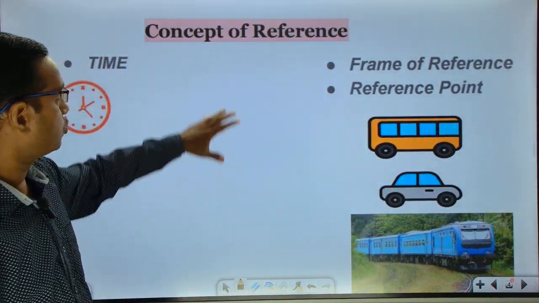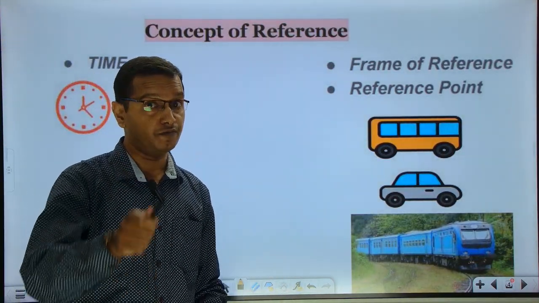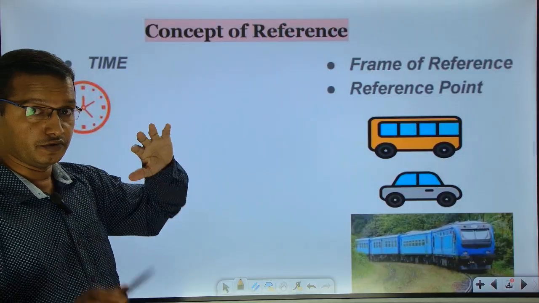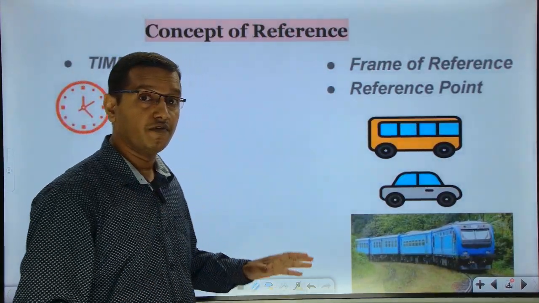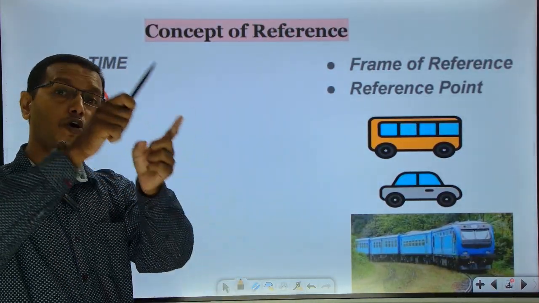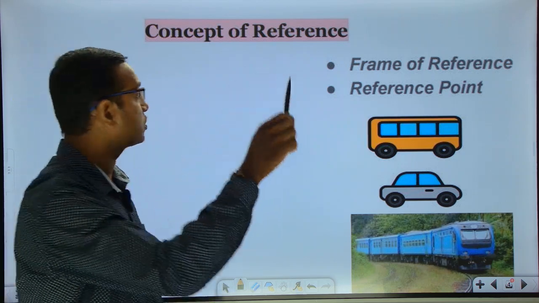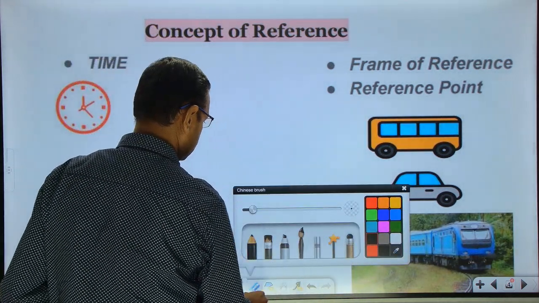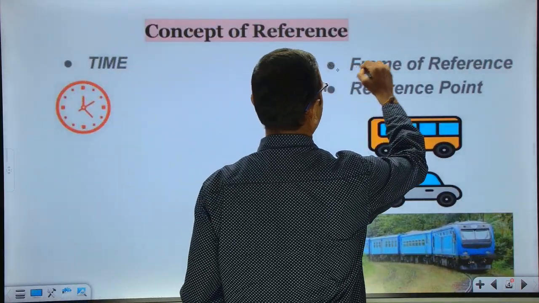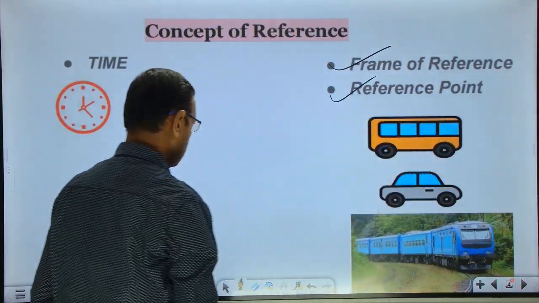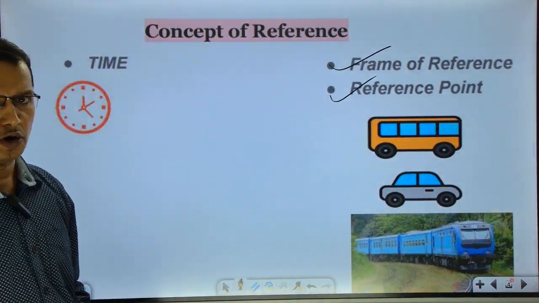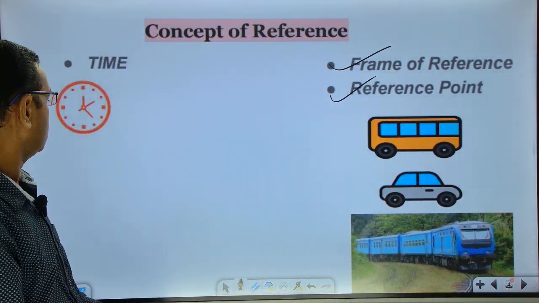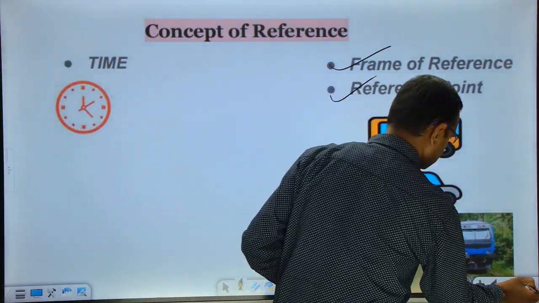Now, this concept of reference is very, very important from the physics point of view. Whenever an object is moving or whenever an object is at rest, we always talk about two important things: one is the frame of reference, the other is the reference point. Now before that, I'll define this word motion.